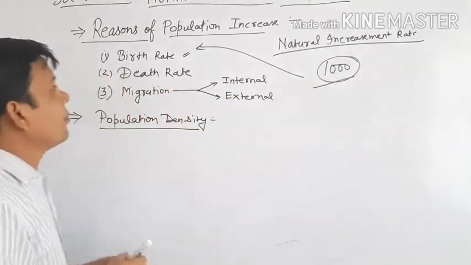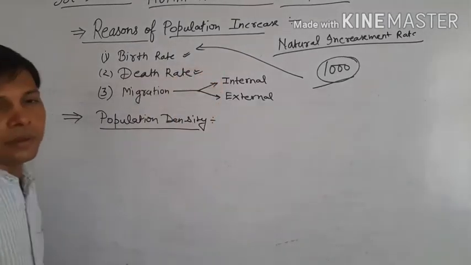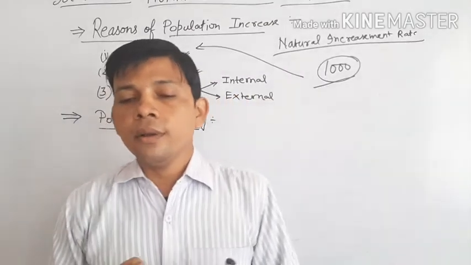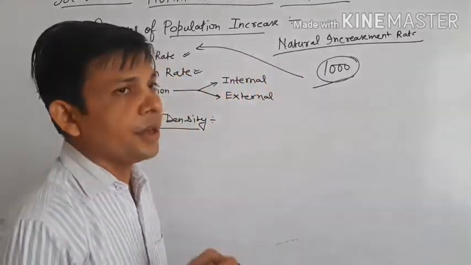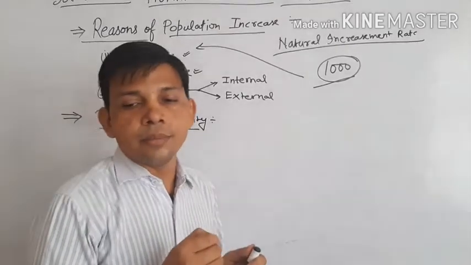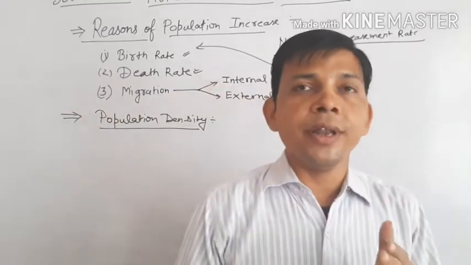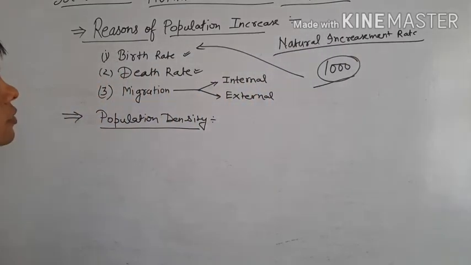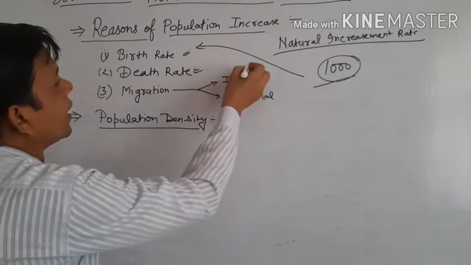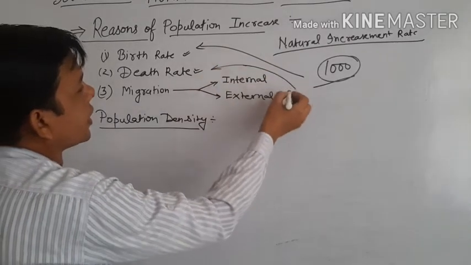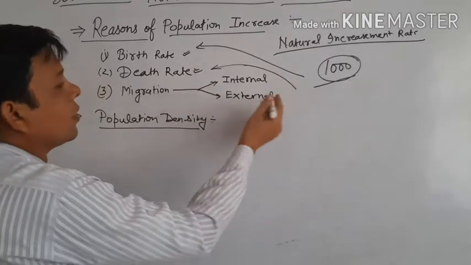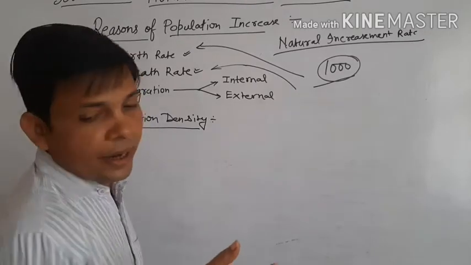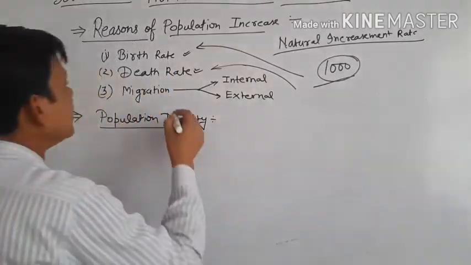Or death rate refers to the number of population who die in a year per 1,000 persons. A sharp fall in death rate is a major reason for population increase in India. You know that the death rate of India has fallen sharply. The decrement in the death rate is the reason for the sharp increment of population size in India. Okay, and after that, the third point is migration.